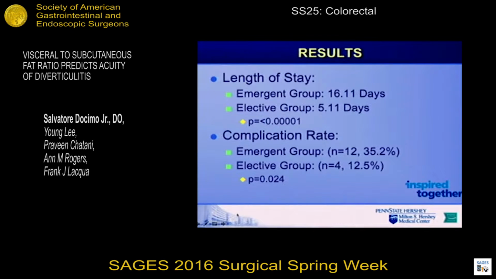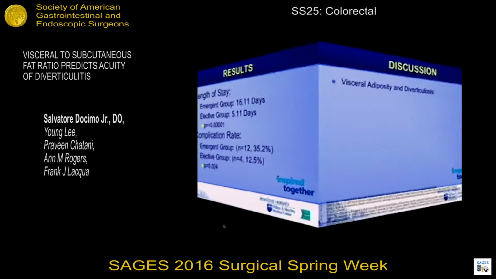So looking at the results of our length of stay, some of the findings were obviously well expected. The emergent group had a significantly longer length of stay of 16 days compared to 5 days, and the complication rate as well was significant. The complication rate is really composed of what could normally be expected, fairly broad. We classified those as pneumonia, some additional leaks as well, even DVTs, and also readmission rates.